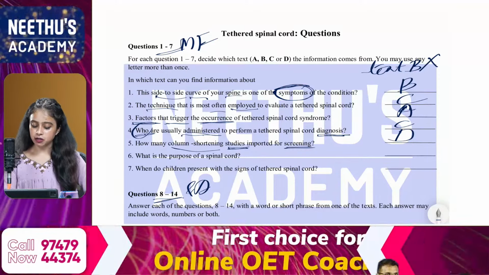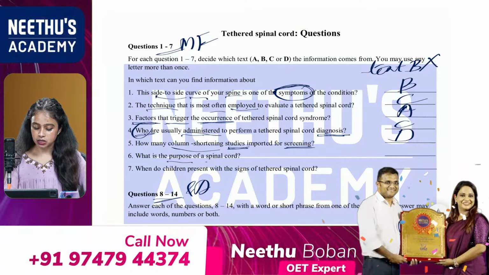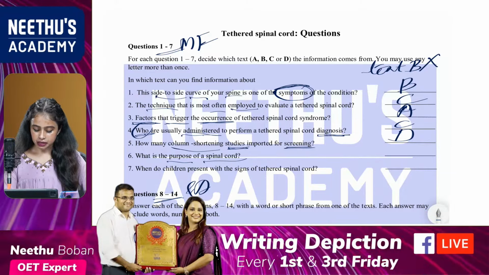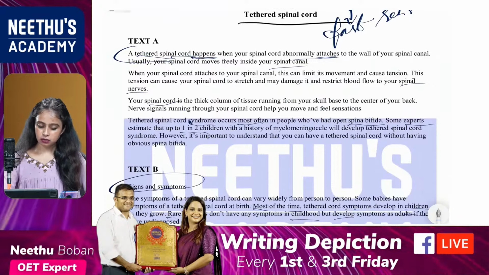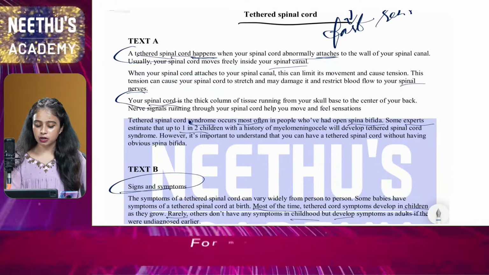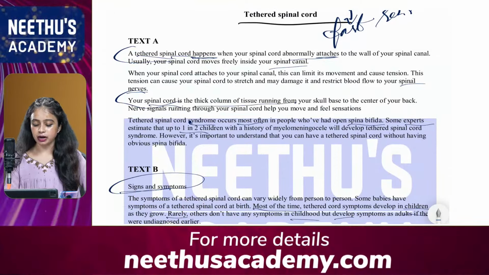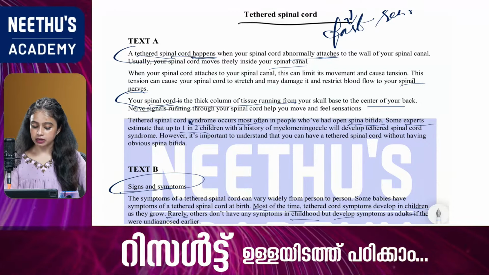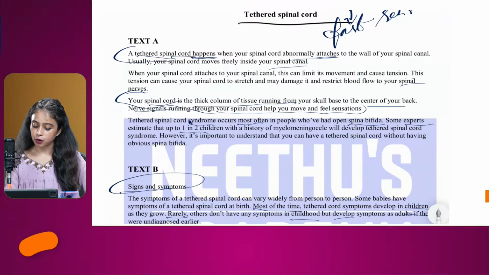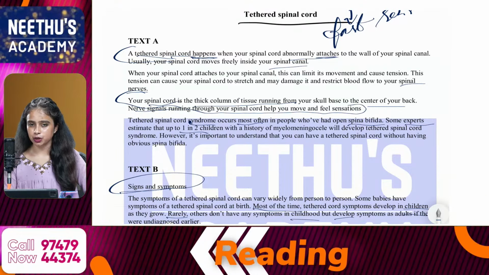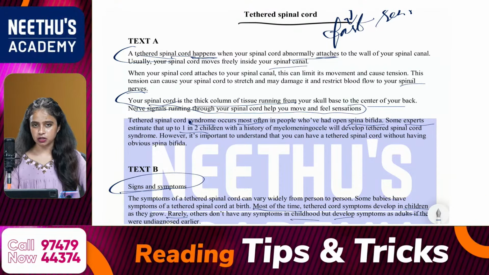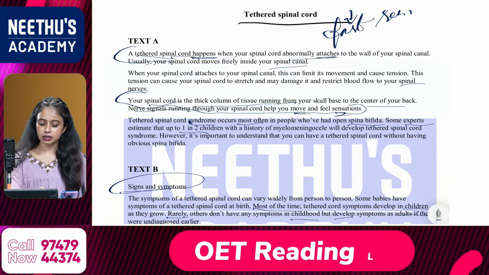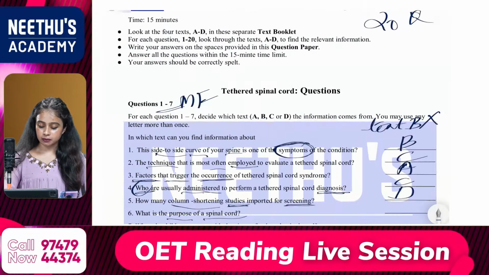Then the sixth one: what is the purpose of the spinal cord? So, purpose, spinal cord. Where is it mentioned? Your spinal cord is the thick column of tissue running from your skull base to the center of your back. Nerve signals running through your spinal cord help you move and feel sensation. So what is the purpose? How is it helping? To move and feel sensation. So the answer is from text A.